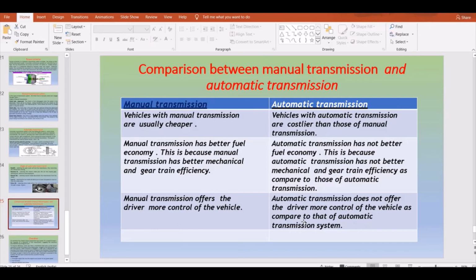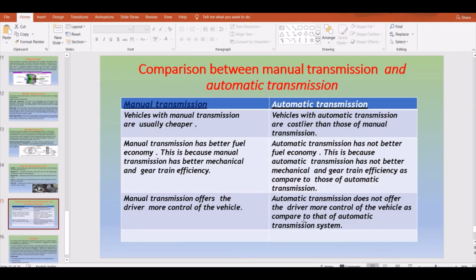Another one is the comparison between your manual and automatic transmission. Sometimes the question will be asked in the exam. In case of manual transmission, the vehicle is very cheap. In case of automatic transmission, it is obviously a costlier one. Fuel economy in a manual transmission will be better than in an automatic transmission, because the gear train efficiency will not be as high as in a manual transmission. In case of your automatic one, that's the case.